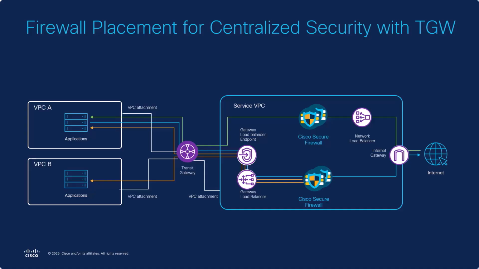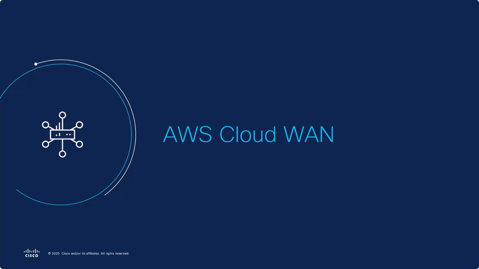Transit gateway architecture can provide centralized security for an AWS environment. This is accomplished by having a service VPC, which is attached to the transit gateway and contains the security devices such as Cisco Secure Firewall. Load balancers within the service VPC can provide scalability and redundancy. The details of the routing for centralized security with transit gateway architecture are included in the routing video of this video series. Let's now discuss AWS Cloud WAN.